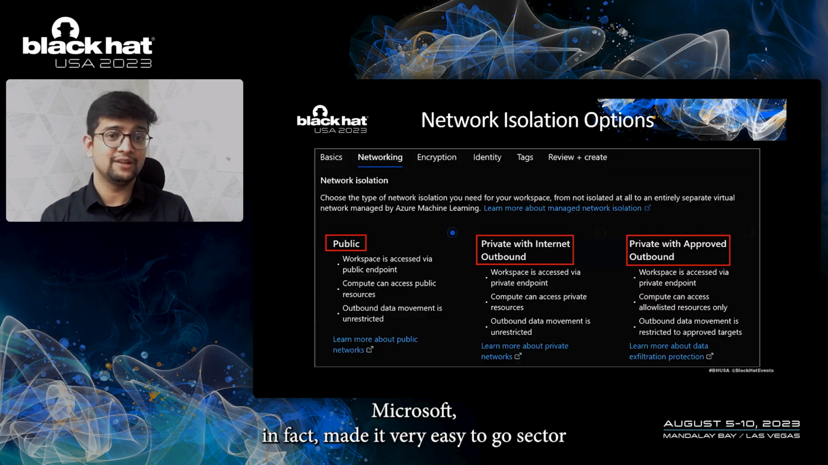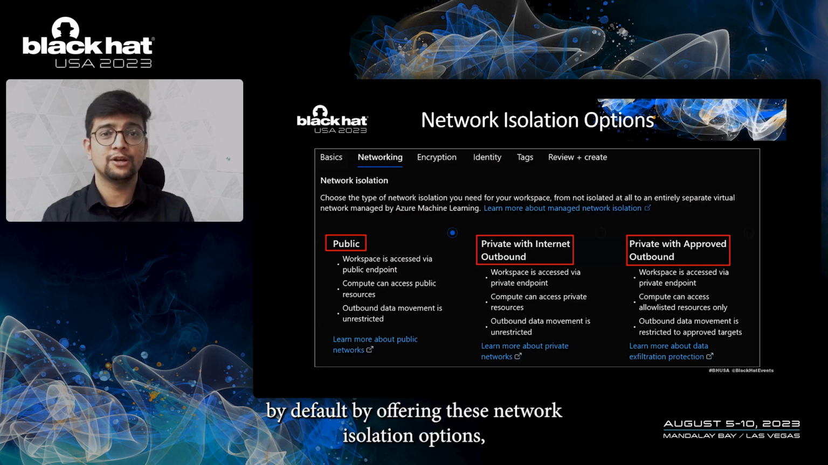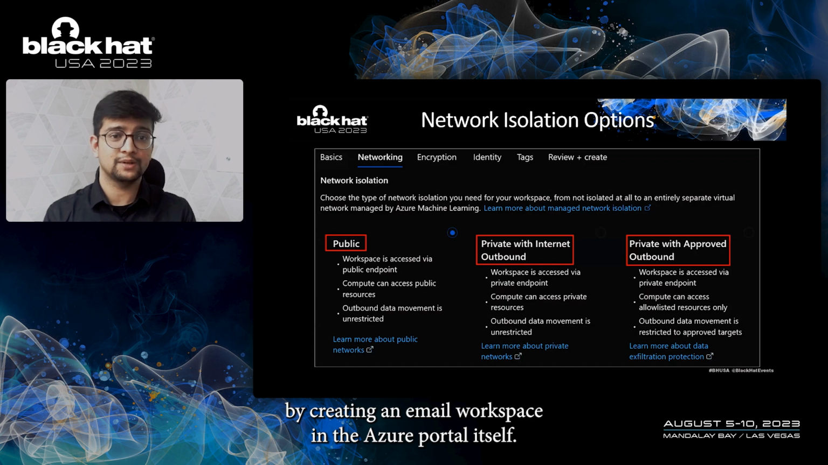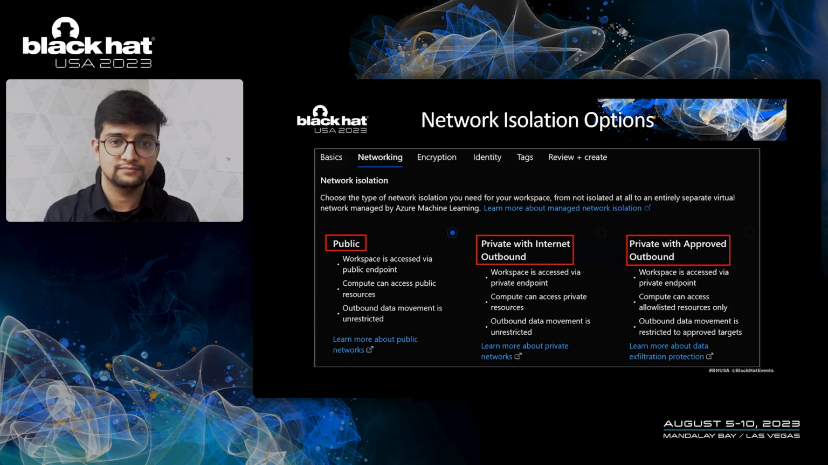Microsoft, in fact, made it very easy to go secure by default by offering these network isolation options while creating an AML workspace in the Azure portal itself. So that's very cool.